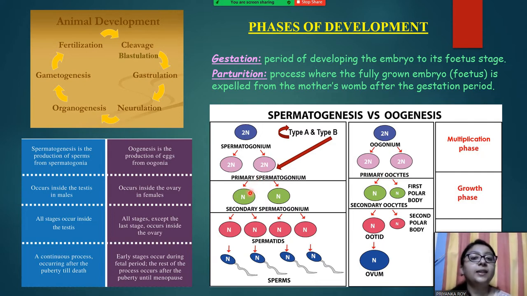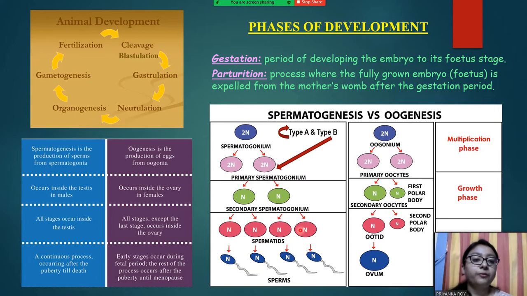You can see that secondary spermatogonia is haploid. After secondary spermatogonia come the spermatids. This is meiosis 1, this is meiosis 2, and from here we can see that 4 haploid spermatids are developing from one spermatogonium. Next you can see that they are modified and a tail is added at the end, and then spermatids are called sperms or spermatozoa.